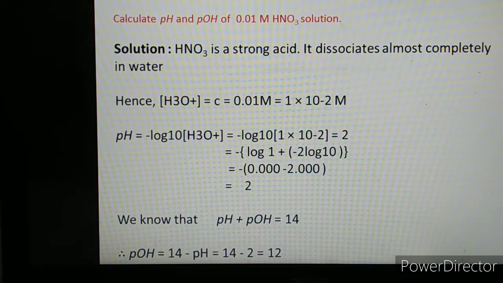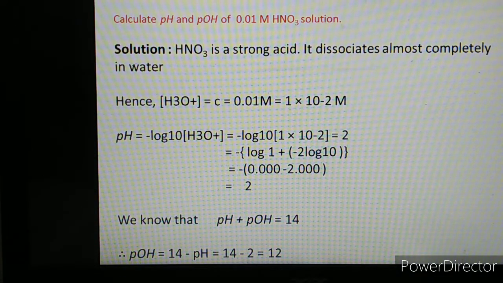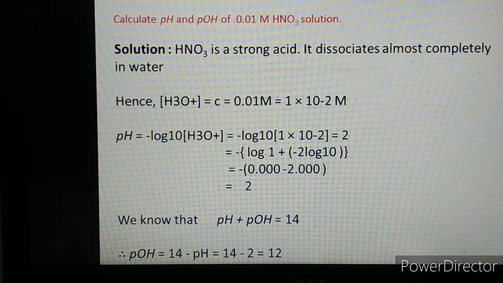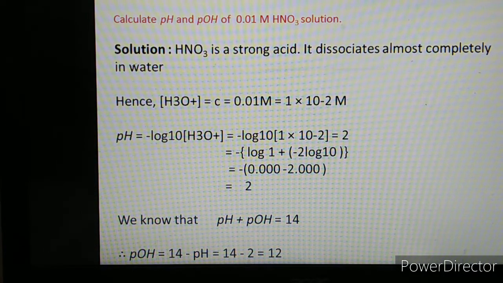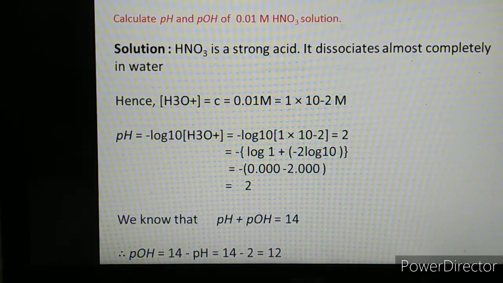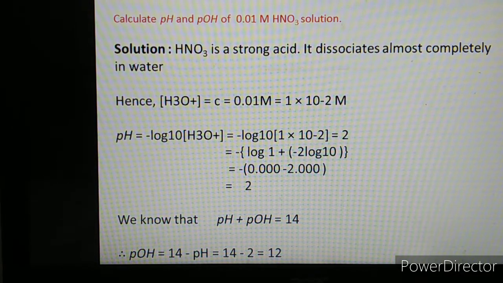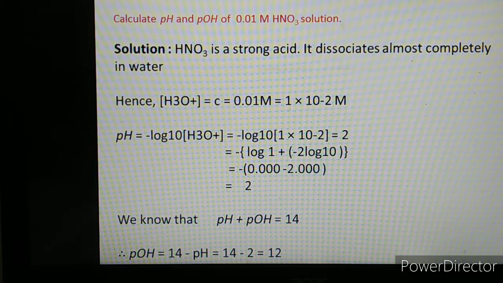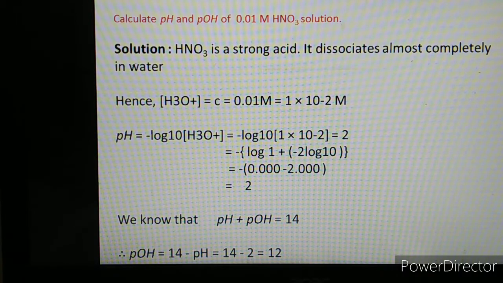So, in today's lecture we have completed these three parts: what is pH, what is pOH, what is the relationship between pH and pOH, and what are the criteria for acidity, basicity and neutrality in aqueous medium. And we have started solving the problems based on pH. In the next lecture we will continue with the problems on KW, Ka, alpha, pH and pOH.